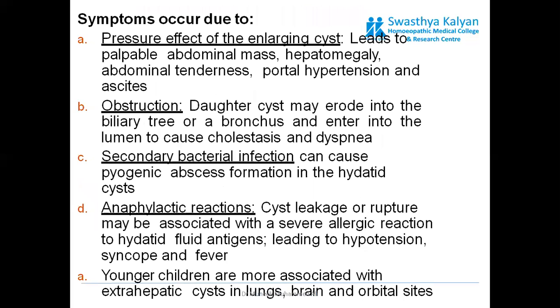Some symptoms may occur due to pressure effect of the enlarging cyst, like a palpable abdominal mass and hepatomegaly. That is, if the size of the cyst increases, it may cause compression of surrounding tissue or organ, which can lead to symptoms of portal hypertension and ascites. It may also cause obstruction in the biliary tract.